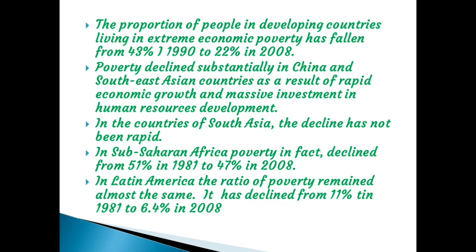In China and Southeast Asian countries, we can see the poverty ratio decreased. What factor led to it? As a result of rapid economic growth and massive investment in human resource development. In the countries of South Asia, the decline has not been rapid. The poverty ratio is declining, but not in a rapid way. Rapid means very fast.